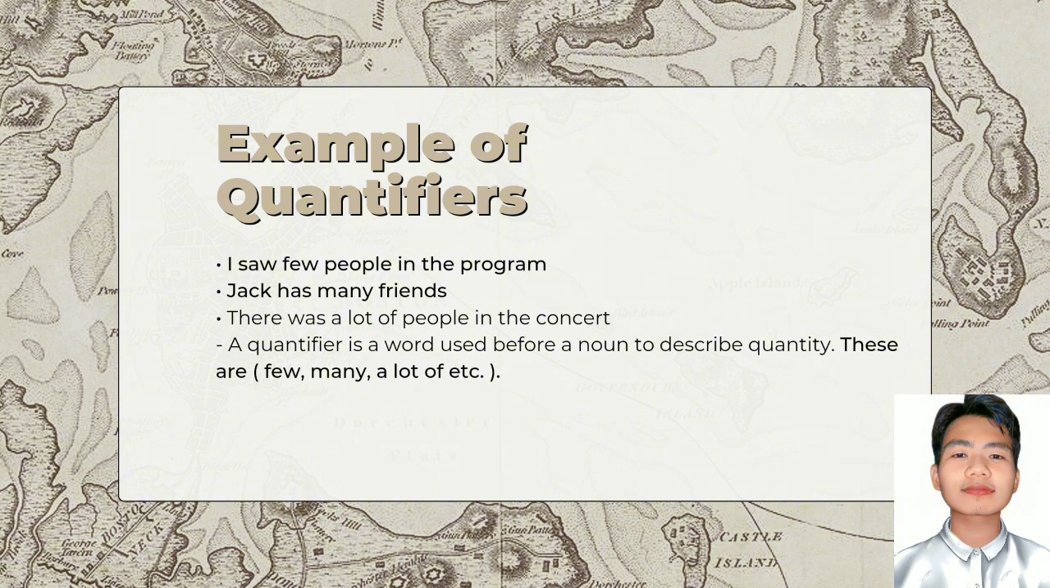Example of quantifiers. I saw few people in the program. Jack has many friends. There were a lot of people at the concert. A quantifier is a word used before a noun to describe quantity. These are few, many, a lot of, and so on.